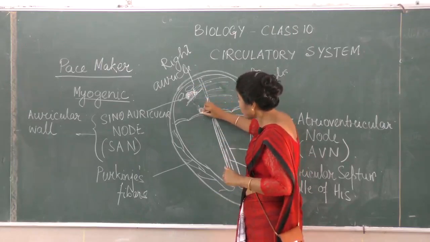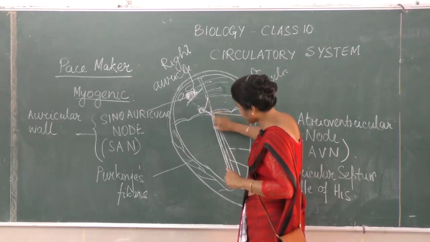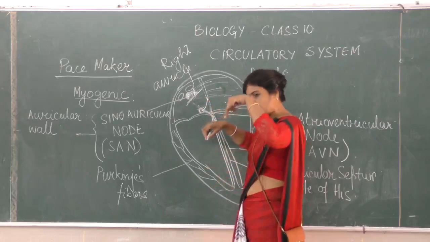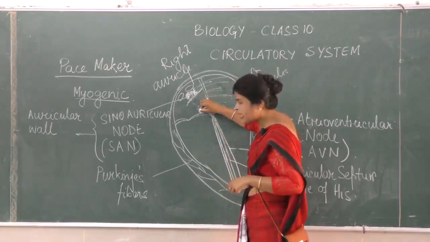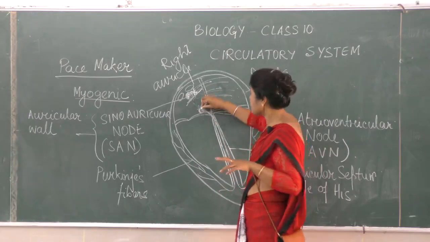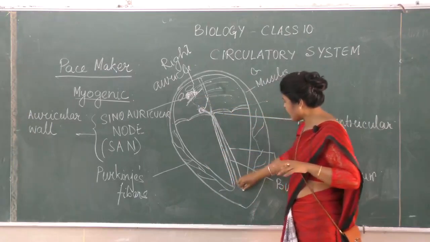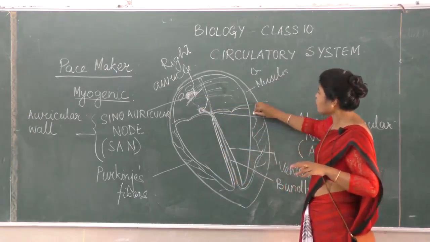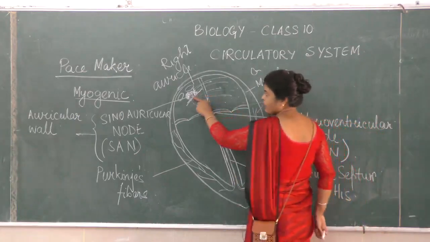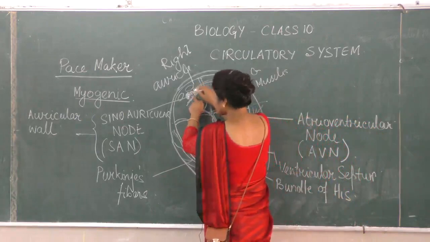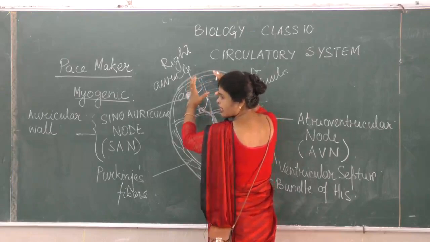The impulse which is generated is carried through the ventricular septum, through the wall, down the bundle of His. So the impulse generated by the AV node is carried by the bundle of His and then by the Purkinje's fibers to the wall of the ventricle. When the SA node has stopped generating impulse, the auricles slowly relax because the auricular wall is not getting any impulse.